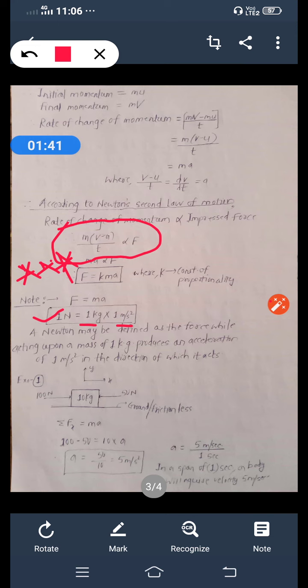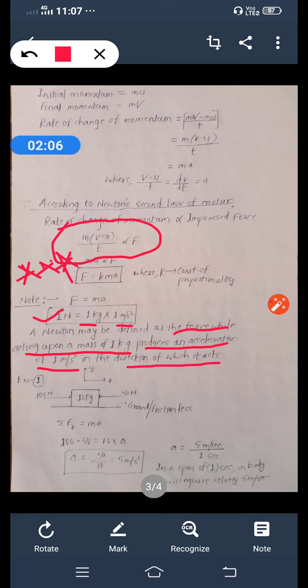Now we can define this Newton in this way. See here, according to the unit, a Newton may be defined as the force which, while acting upon a mass of 1 kg, produces an acceleration of 1 meter per second square in the direction in which it acts.